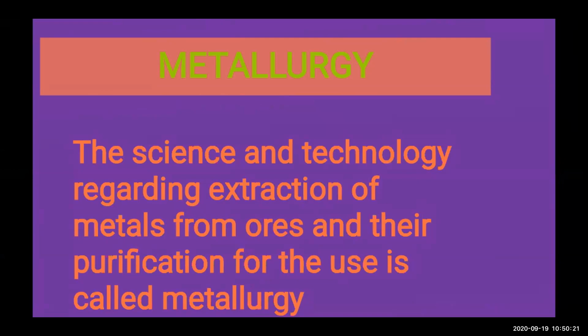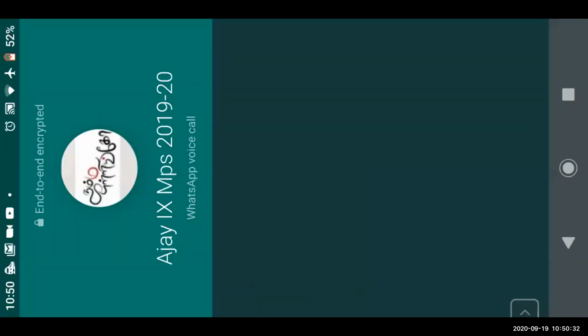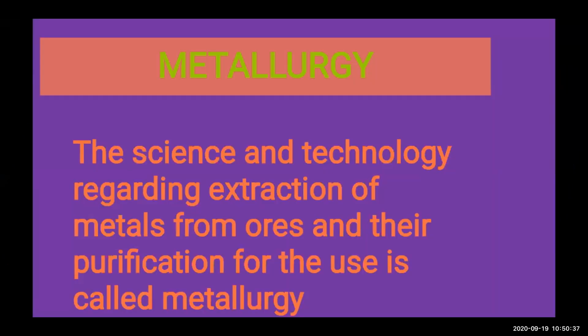Last time one girl asked a doubt, and it was correct to ask: which is the science and technology we use for the extraction of metal? Here, we are removing metals from the ores and then purifying them. That whole process is called metallurgy.